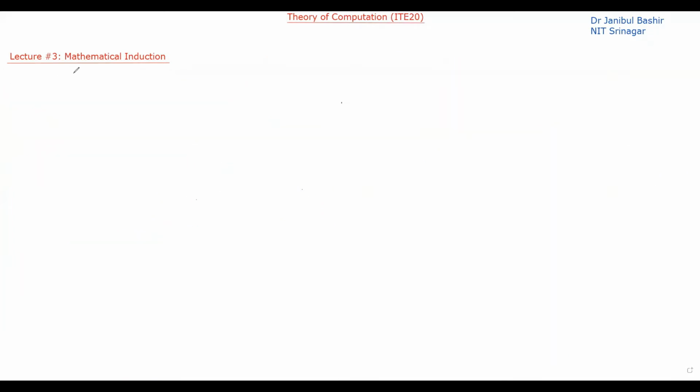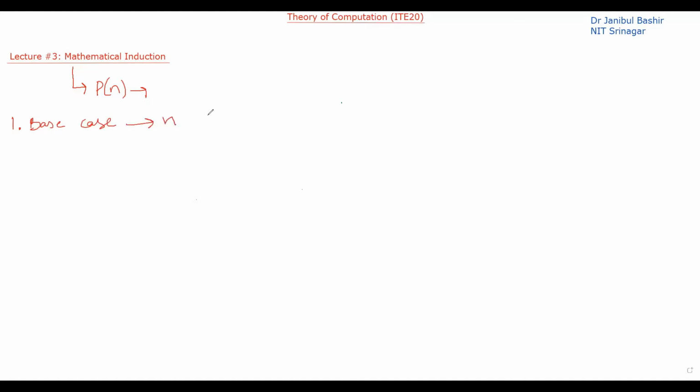So we have discussed the example where we have shown how we can use mathematical induction to prove the validity of some statement. As I said, there are two cases that we have to prove. We have to first prove the base case, and in that base case, we have to carefully choose n. What should be the n?